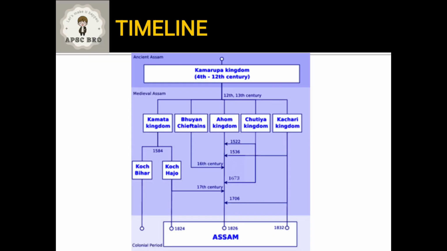Okay, a quick recap. We are doing medieval Assam. Kamata Kingdom, Huya Chieftains, Ahom Kingdom, Chutiya Kingdom, and Kachari Kingdom are the most important kingdoms of this period. We have already done up to Koch Kingdom. Today we'll be doing the Chutiya and the Kachari Kingdom. Because Ahom Kingdom is the biggest and the most important part of Assam history, we'll be doing that in detail in the last part of it. Okay, so today we are going to continue with the Chutiya and Kachari Kingdom.